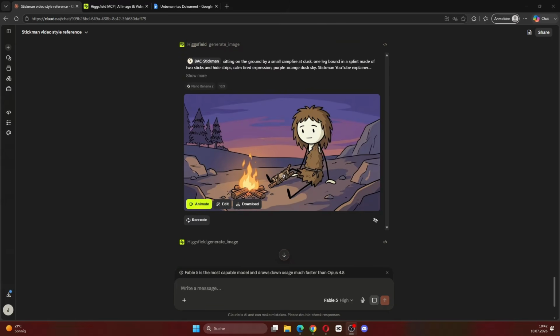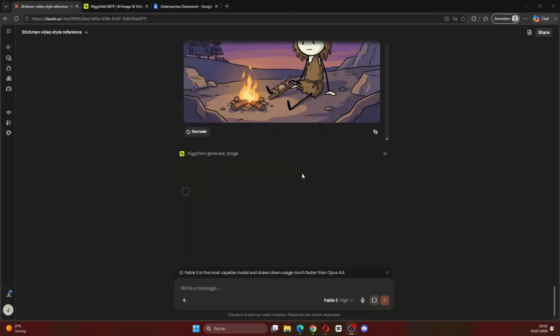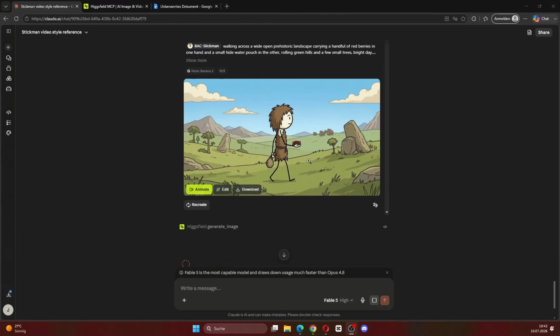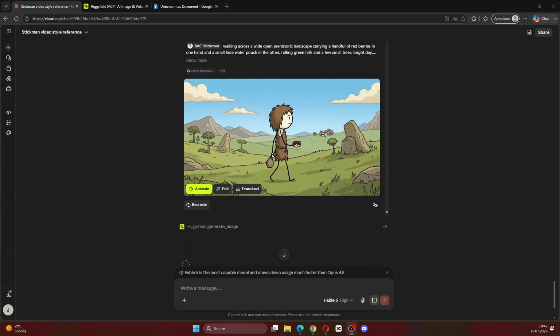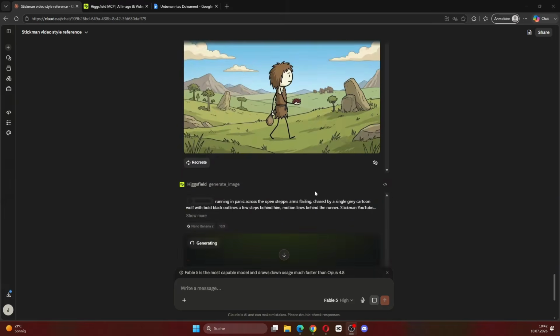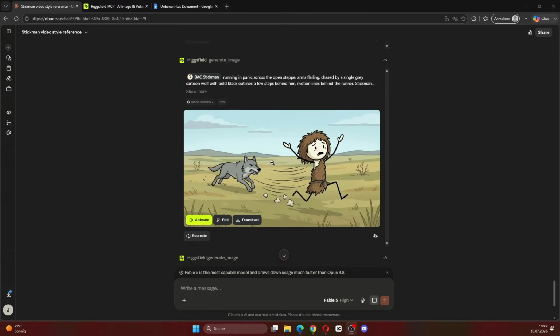Okay, as you can see, now here we have the very first scene with our reference character. He is sitting by the fire and he has some kind of Stone Age bandage around his leg, because in the story he broke his leg. Then we have the next scene. Again, it uses the same character. Here he is gathering food. So yeah, overall this style looks really good, and now we can just let Claude generate all of the visuals.